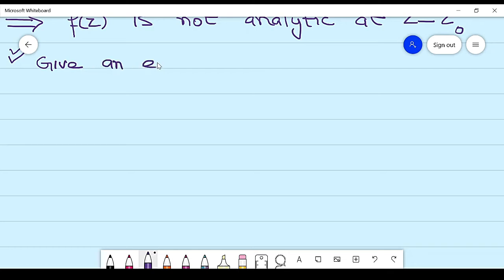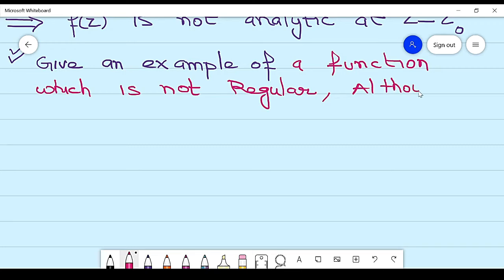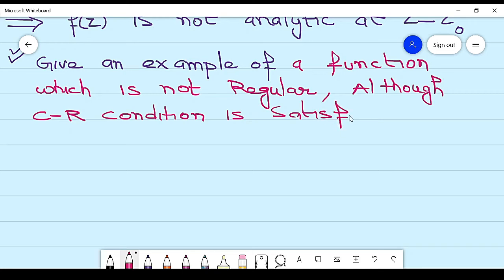Give an example of a function which is not regular, regular means analytic, although the Cauchy-Riemann condition is satisfied at origin.